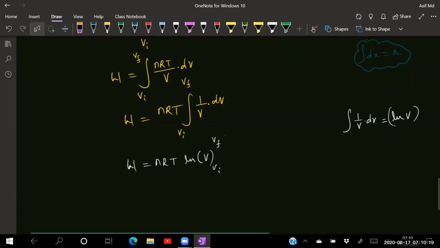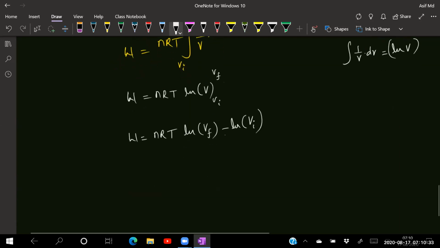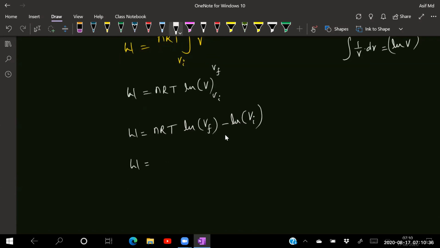So W is equal to nRT into ln, now in the place of V, substitute upper limit minus lower limit: ln of V final minus ln of V initial. Can I write like this? So now W is equal to nRT into ln of, what is the relation for me, V final divided by V initial.